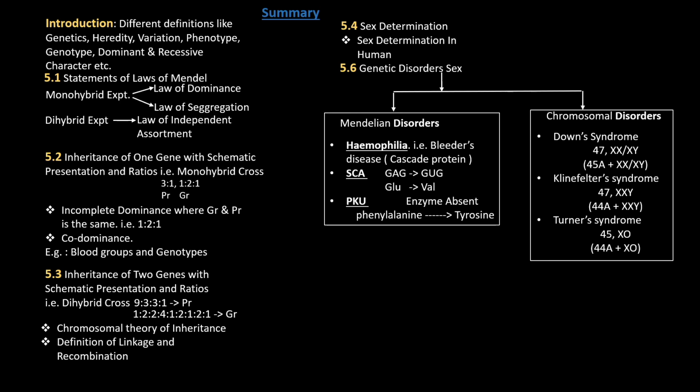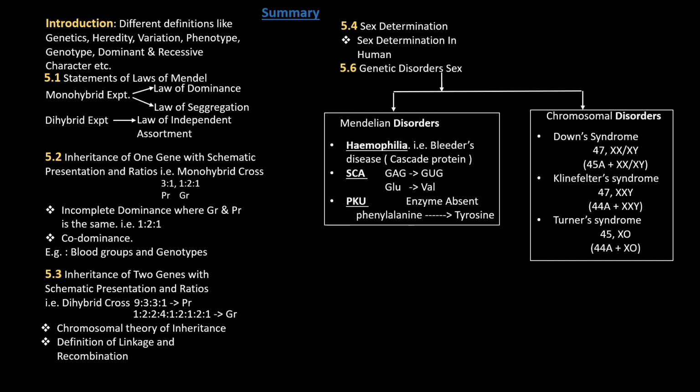There, one more point we have studied, that is codominance. There we have considered the blood groups and the genotypes. 4 types of blood groups, A, B, AB and O, and the genotypes. So A blood group is present both homozygous and heterozygous. B also homozygous and heterozygous. Whereas AB shows the codominance. And O blood group is recessive. So you must know the blood groups and the genotypes. So all these are the main points under the inheritance of one gene.